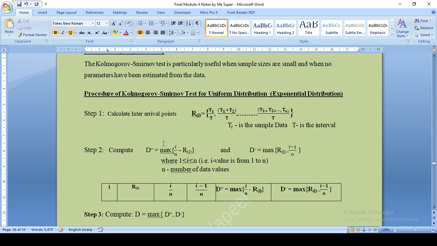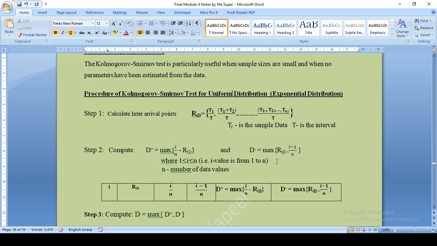Using this, we need to find, for i equal to 1, 1 by n minus r1. When i is equal to 2, 2 by n minus r2. When i is equal to 3, 3 by n minus r3. We need to find the individual values. We will tabulate this, and after finding i by n minus ri, we will find out which is the maximum value out of that. That maximum value will be the D plus.